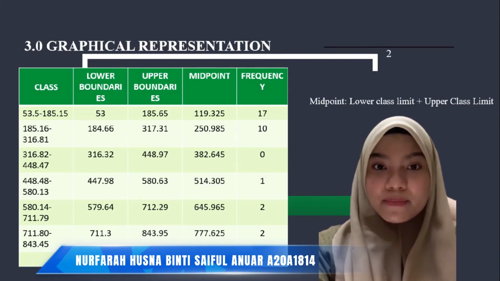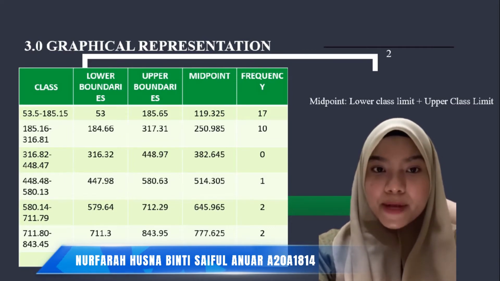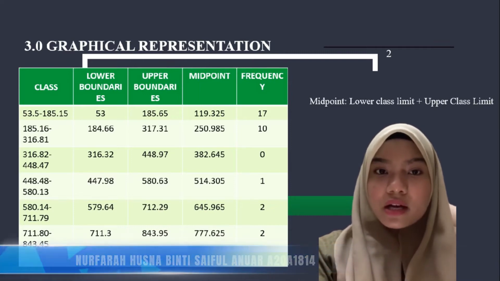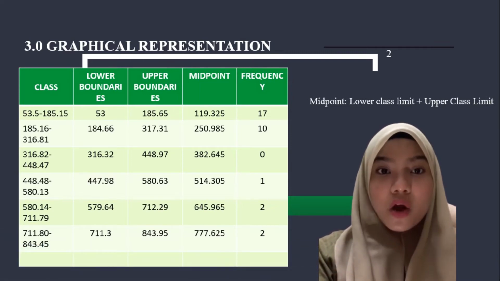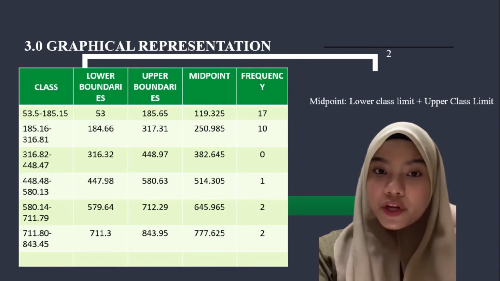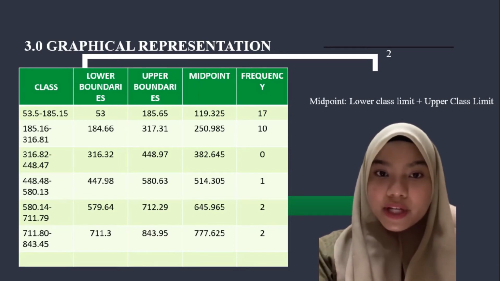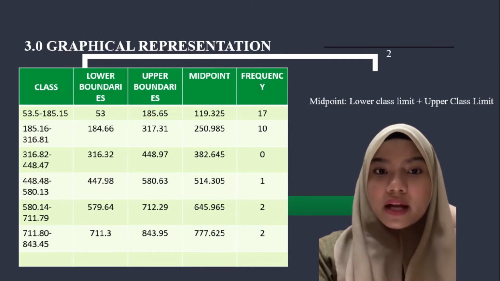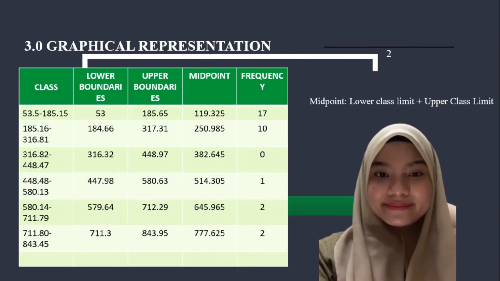Lower class limit plus highest class limit divided by 2 is my method for obtaining the midpoint. We can use the table at the bottom to create a histogram graph that shows the lowest, highest, midpoint, and frequency limits. Class boundaries are the numbers that separate classes without forming gaps between them.